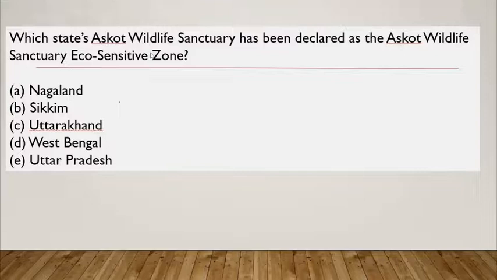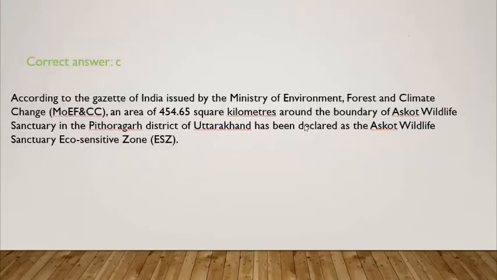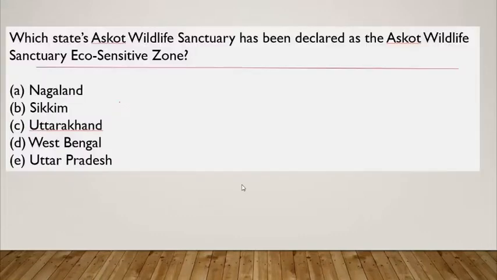Which state's Askot Wildlife Sanctuary has been declared an eco-sensitive zone? There is a wildlife sanctuary called Askot Wildlife Sanctuary. You need to say which state this Askot Wildlife Sanctuary belongs to. The answer is Uttarakhand. Recently, the Ministry of Environment, Forest and Climate Change has declared some part of the Askot Wildlife Sanctuary as an eco-sensitive zone. So these were today's quiz, guys.